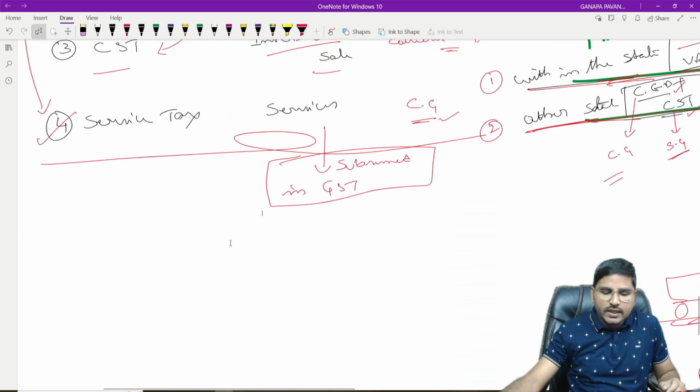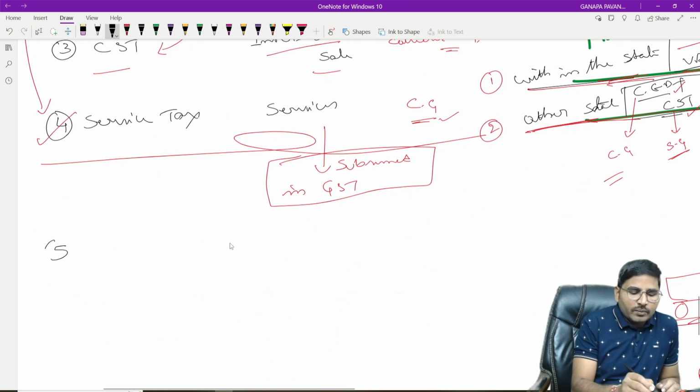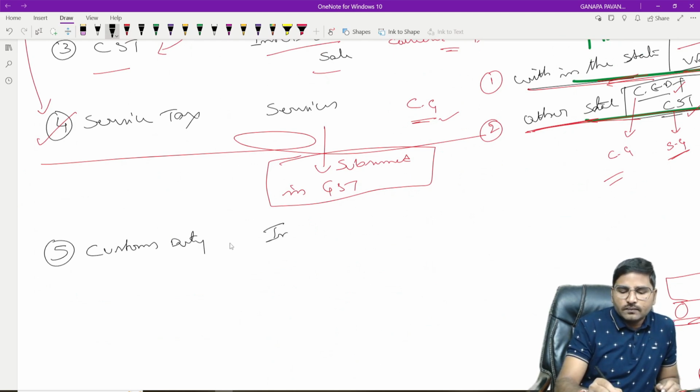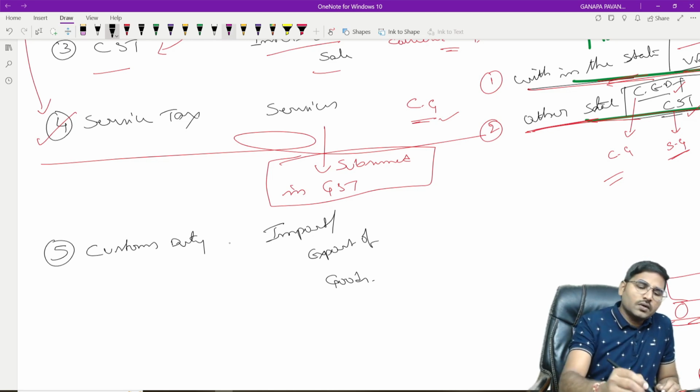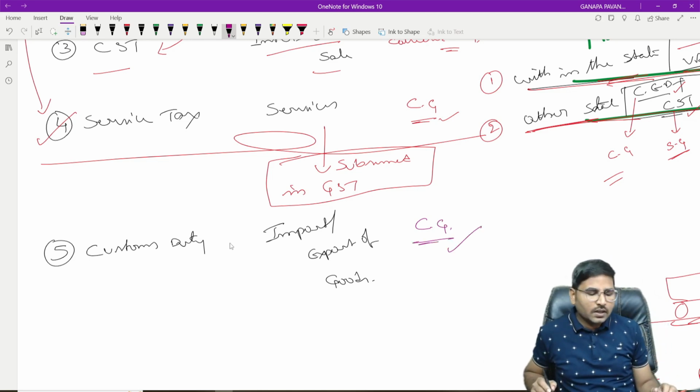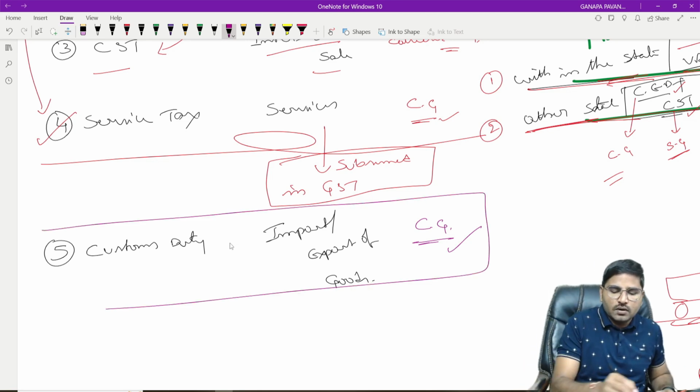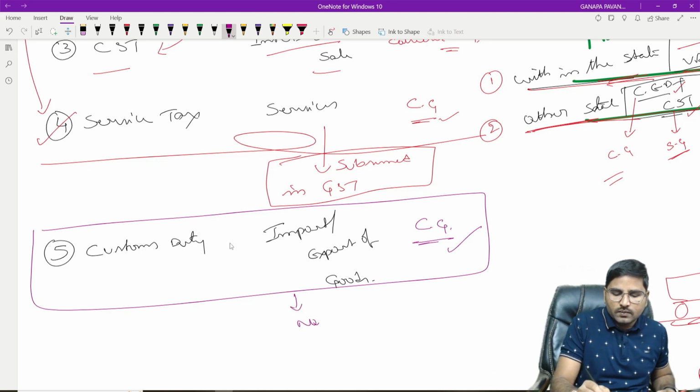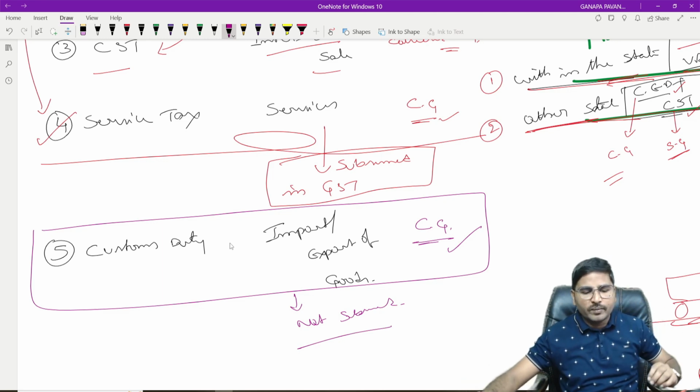And apart from that, we have one more type of indirect tax, that is called customs duty. The customs duty is levied on import or export of goods. It is not subsumed in GST; still it is collected and enjoyed by the central government itself. See, customs duty is not subsumed in GST. Still, if there is any import or export, we are liable for payment of the customs duty.